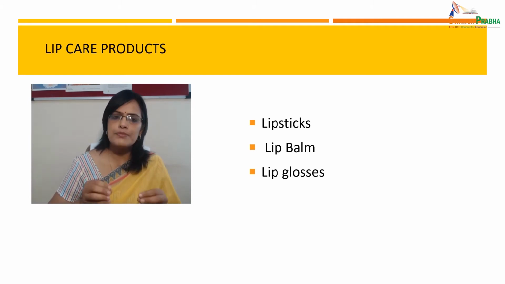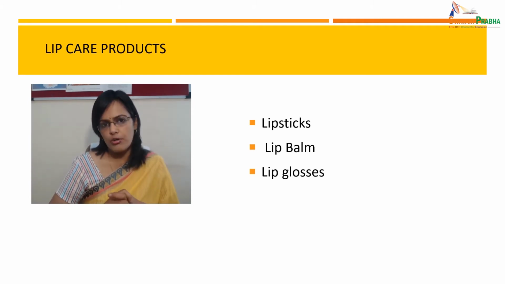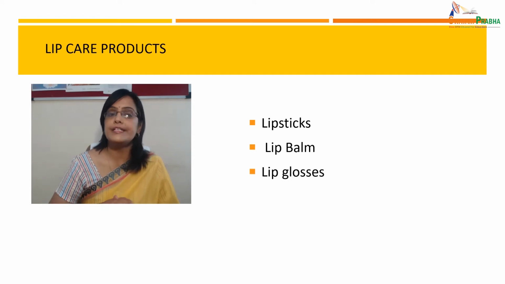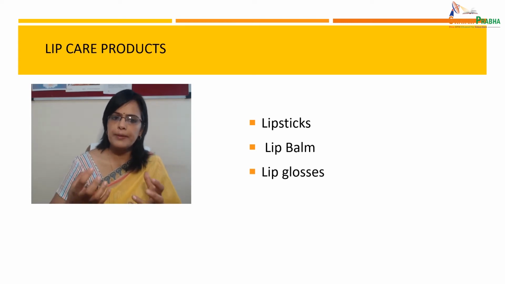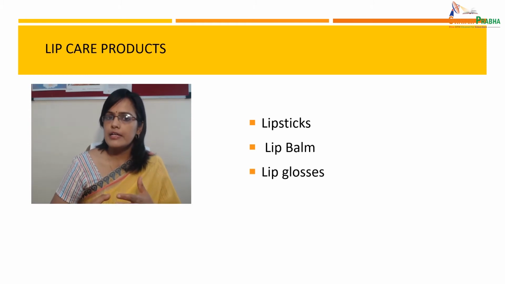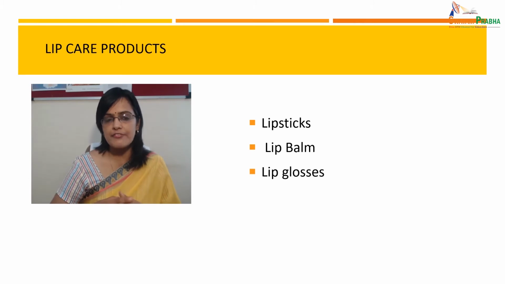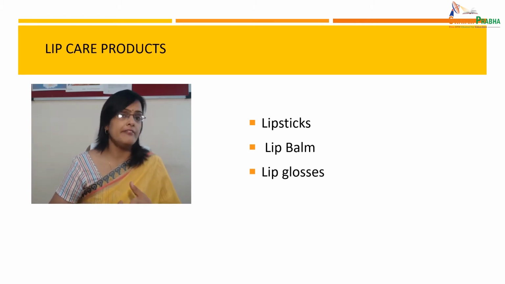These cosmetic preparations are very common and they are used in day-to-day life by women for lip care purposes. So when we see the different types of lip care products, the very first thing which comes to our mind is lipstick, because it is very widely used by women of all ages.